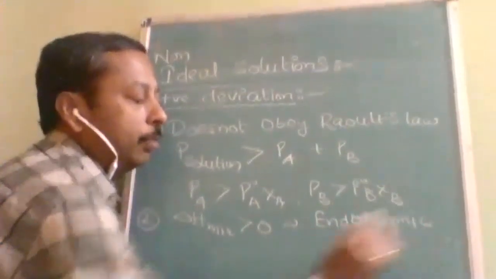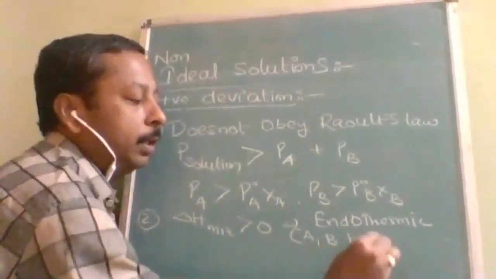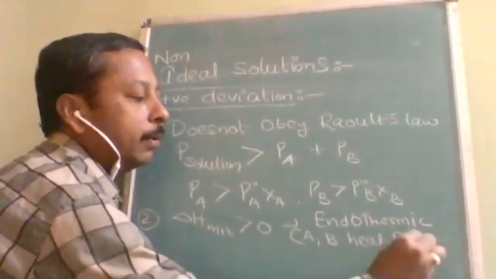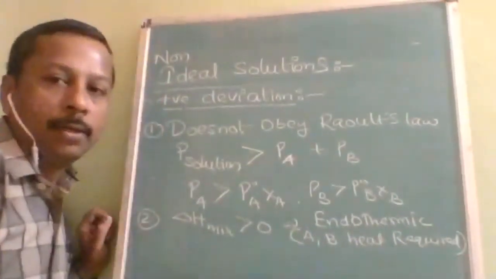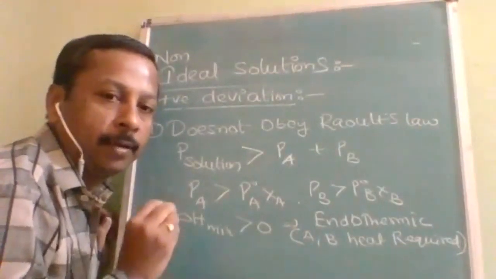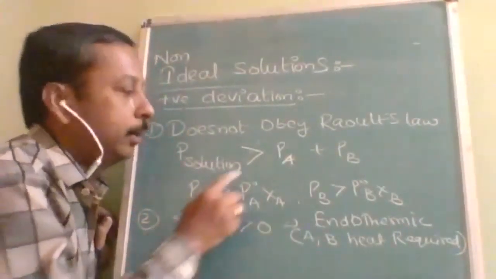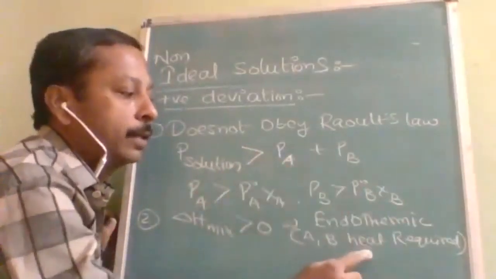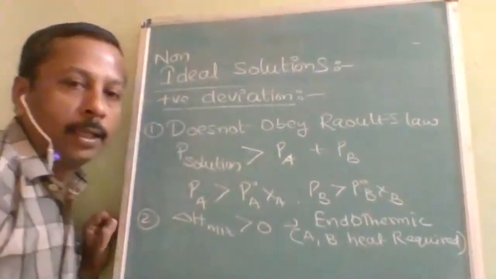If it is endothermic, then for mixing A and B, heat is required. They don't want to mix with each other. We have to force them to mix. This is an endothermic process. For mixing A and B, some extra heat is required. Then delta H mix will be greater than 0.